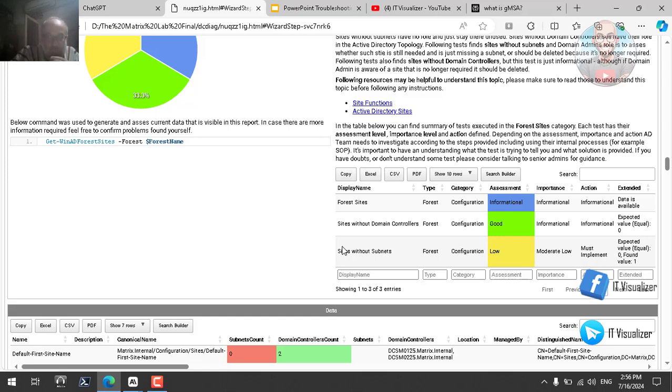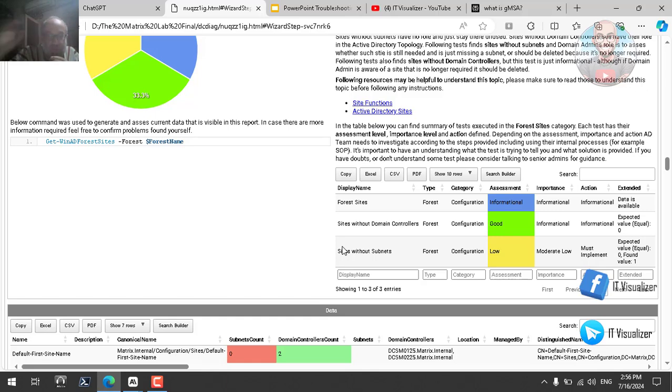But from a logical perspective, the Active Directory should know the subnet, because in the future, if you make other sites, the other sites will have different subnets. You can differentiate different sites by their subnets, not only by their names.